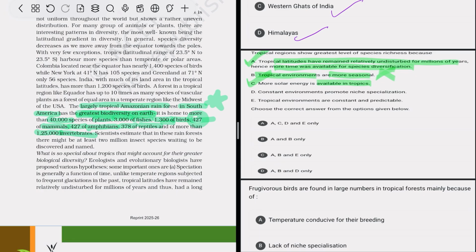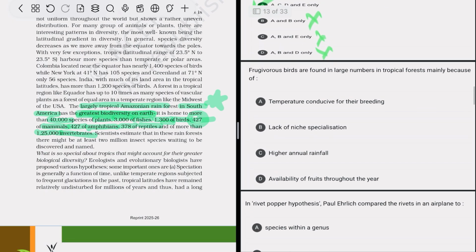After that, constant environment promotes niche specialization. Yes, that is true. The tropics have a more constant environment, due to which there is more niche specialization, and these species become more diversified. So tropical environments are constant and predictable. That is true. The tropical environment is more constant and it can be predictable. So option A is correct, because B is wrong.